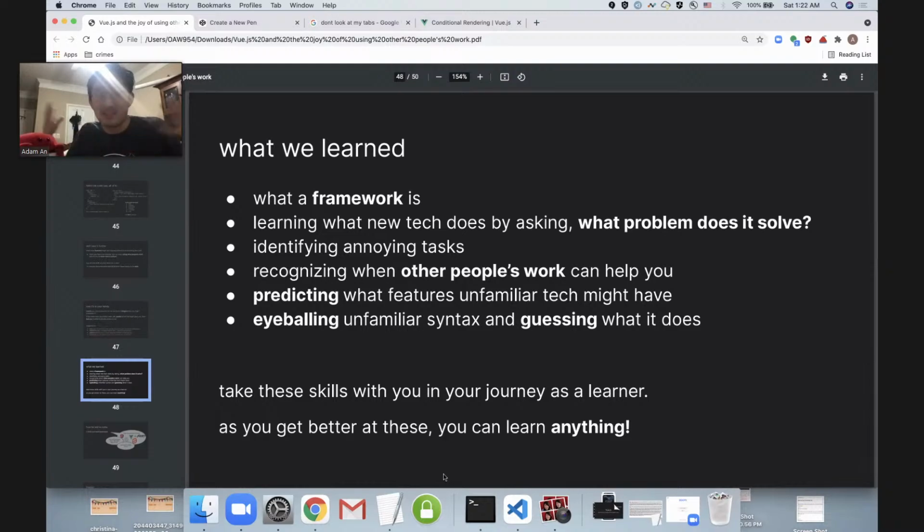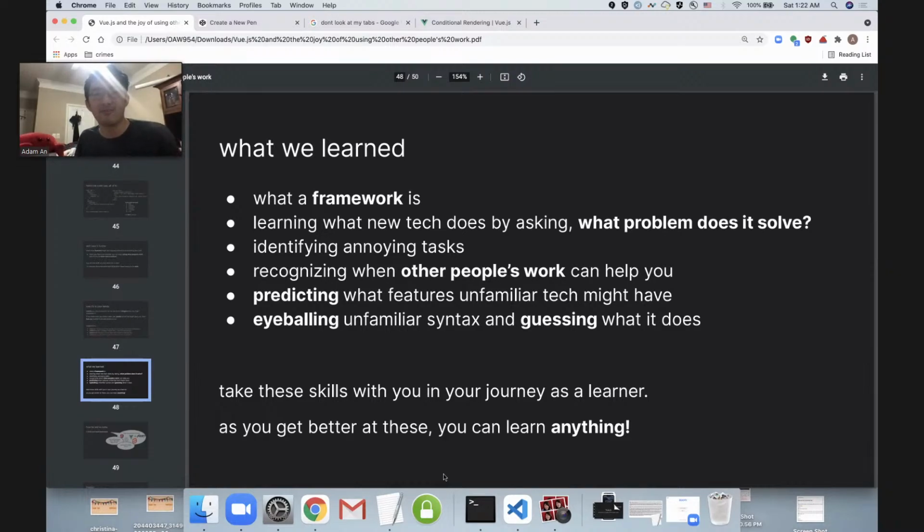And then we learned the magic rule. You've been saying it this entire hour. Use other people's work and recognize when other people's work can help us. We also took a stab at predicting what features unfamiliar tech might have and predicting, even if we haven't seen it before, what tools we might have in our toolbox. And we also learned how to eyeball unfamiliar syntax and take an educated guess at what it does.